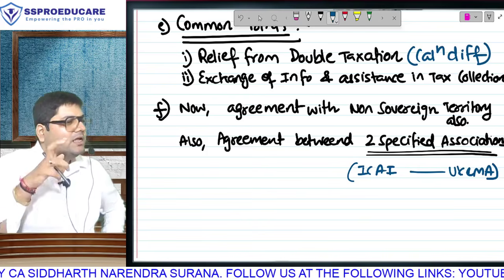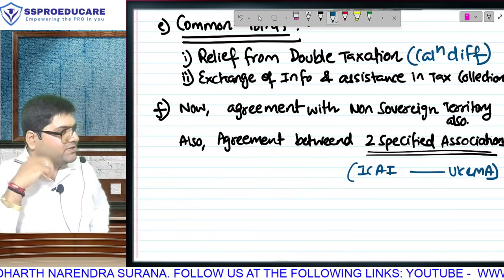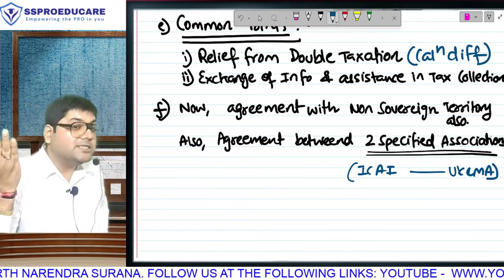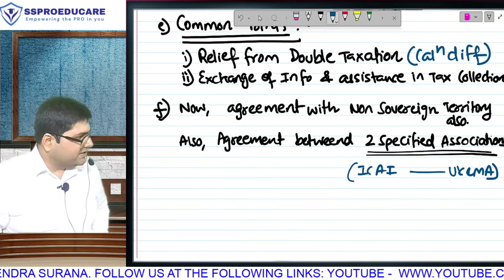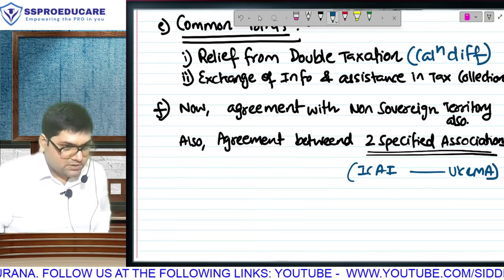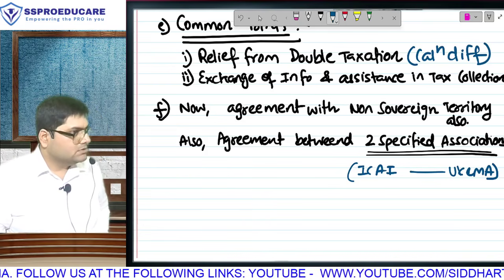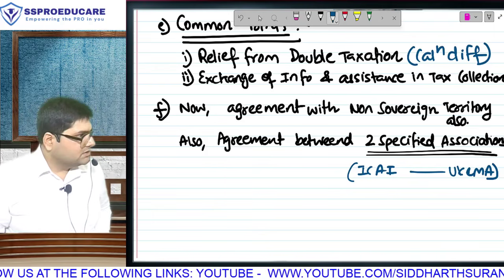The recent India UK free trade agreement, for example, does not have a tax related thing. It is basically that some people from India will go there, and they will not apply those duties which otherwise are applicable. They will reduce the consumption taxes. In direct tax, there is no income tax relief given in that free trade agreement. So listen, agreements are not done only for relief. We want to maintain good and cordial relations with different countries.